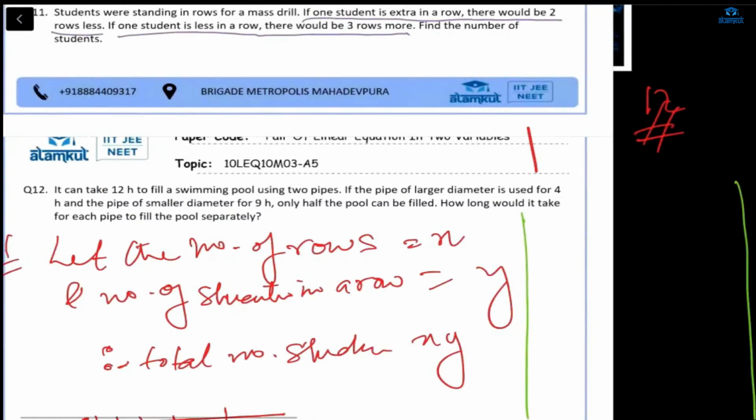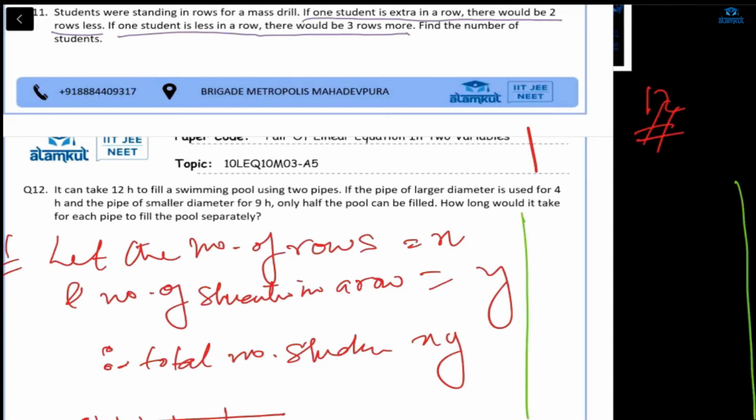It can take 12 hours to fill a swimming pool using 2 pipes. Now here 2 pipes are used, and using these 2 pipes we can fill the complete pool. The whole pool will be full in 12 hours. Now 2 types of pipes are here. One is of larger diameter and one is of smaller diameter. So if the pipe of larger diameter is used for 4 hours, this is for the second equation. First equation we have already completed. It can take 12 hours to fill a swimming pool using 2 pipes. So the complete pool is filling.